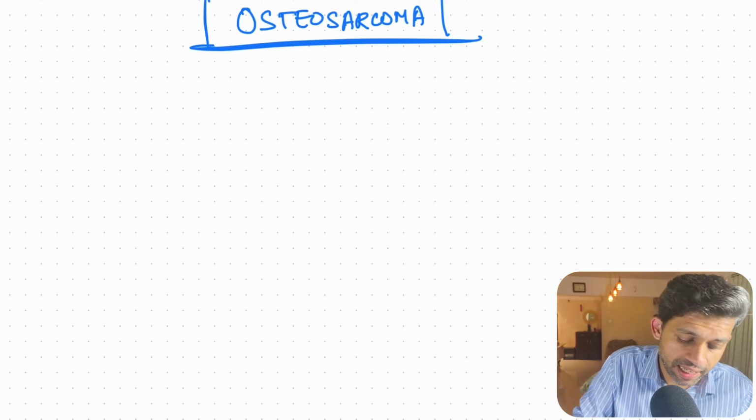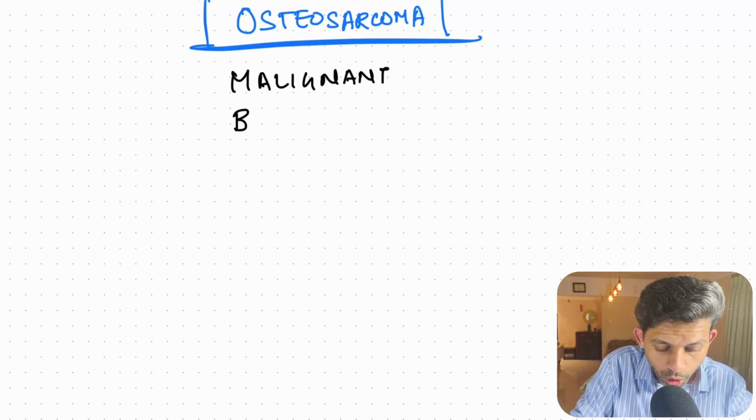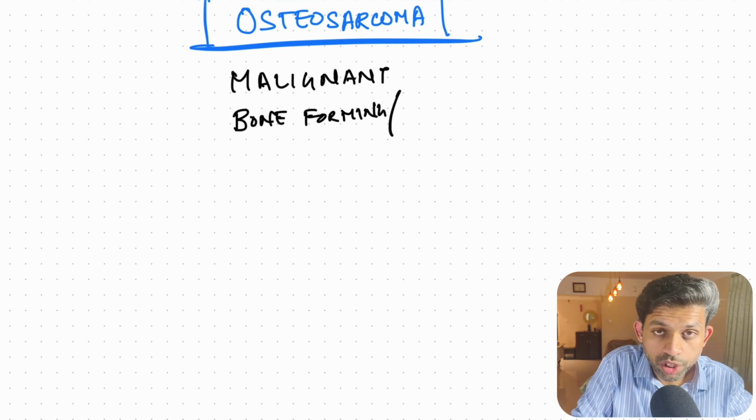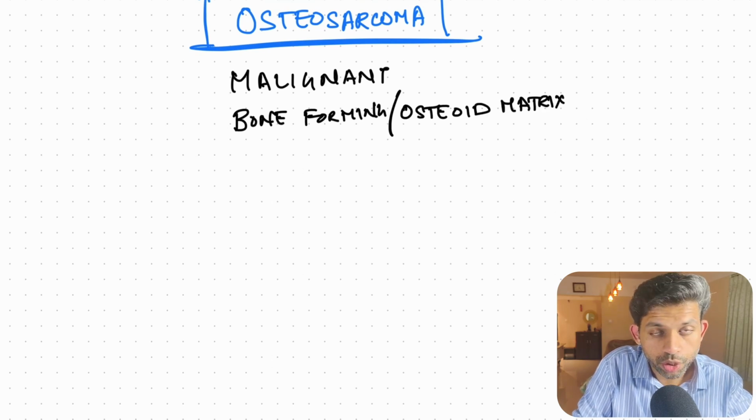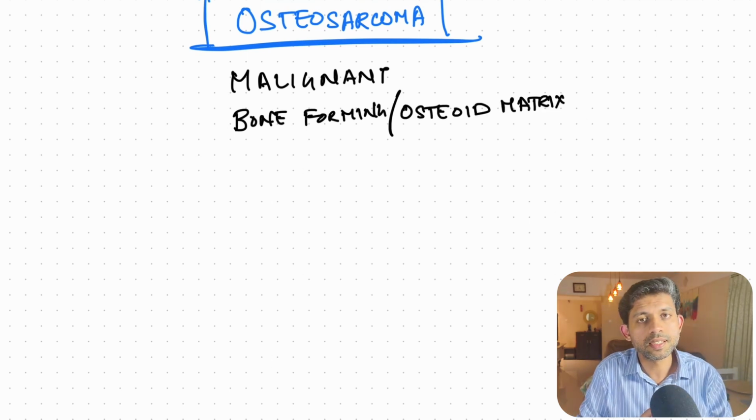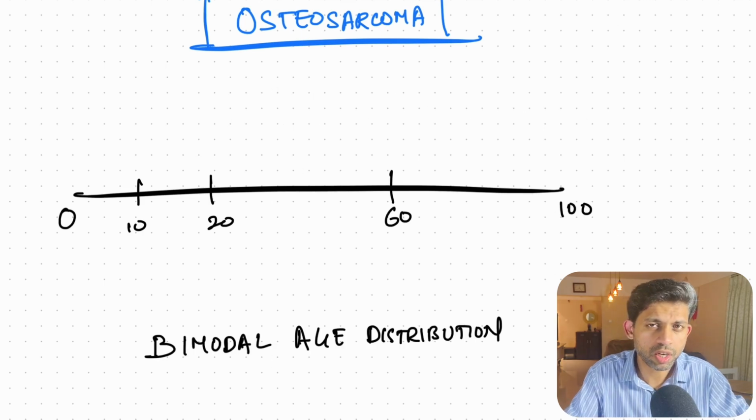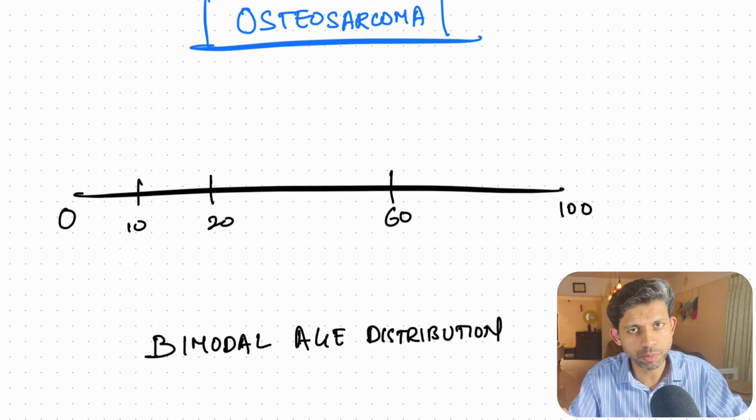Osteosarcoma is a malignant bone-forming or osteoid matrix-forming tumor of the bone. This is the most common primary non-hematolymphoid malignancy of the bone. Osteosarcoma has an interesting age distribution.